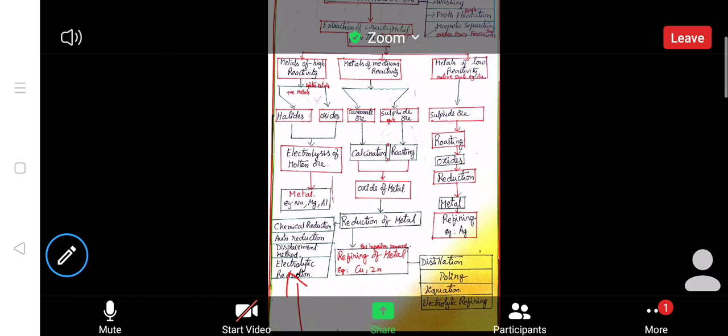Next, let us take metals of high reactivity, lighter metals, which have a highly electropositive nature. First group and second group elements belong to S block elements. So NaCl, MgCl2, BeCl2, like that. And here Na2O, oxide form also they are available. And here we are using electrolysis of molten ore. Electrolysis means by sending current through it, we can break NaCl into Na positive ion and Cl negative, where that Na positive will be attracted to the nearby anode or cathode.